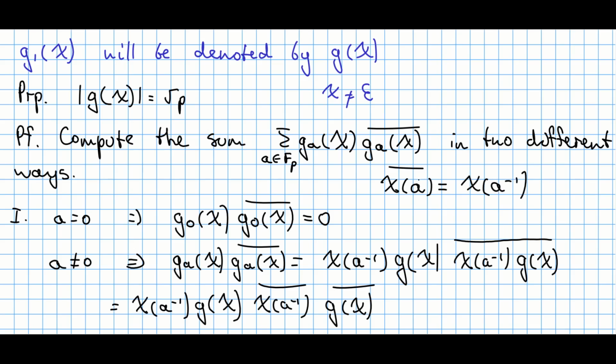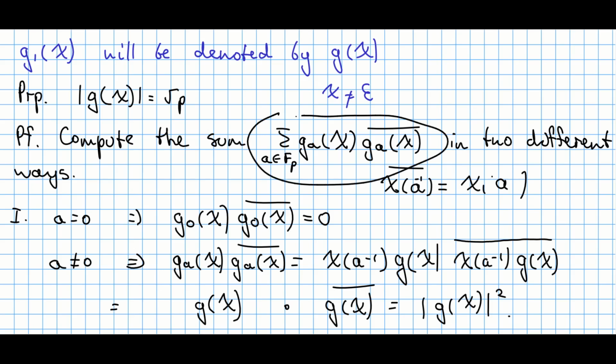So in our case, if I take a inverse here and conjugate, then I get a inverse inverse, which is precisely just a. So this is just chi at point a, and we multiply this by chi at point a inverse, which is just chi at point 1, and this is precisely 1. So we are only left with these two Gauss sums. But you multiply Gauss sum and its conjugate, so you get that this is just the absolute value of this complex number squared. So this is the first way how we computed this sum.